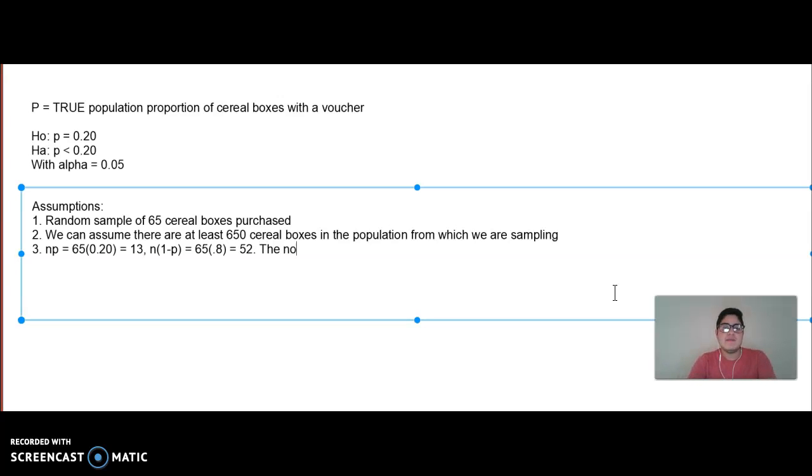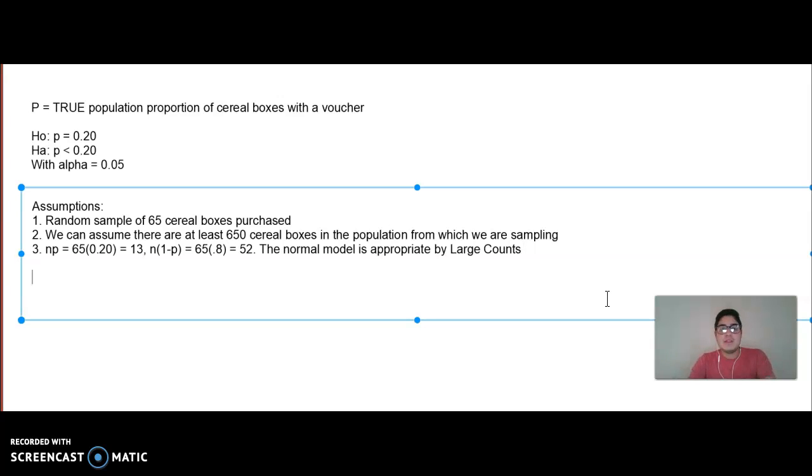And so now I'm going to say the normal model is appropriate by large counts. Our success-failure condition is at least 10 for both of them, so we can assume that the sampling distribution is approximately normal, making the normal model appropriate, which means we can now construct the correct test statistic, find the correct p-value, and our inference procedure is in fact valid. That one is one of the more important conditions, they're all important, but that one I think is the one where students stumble most on articulating why it's important.